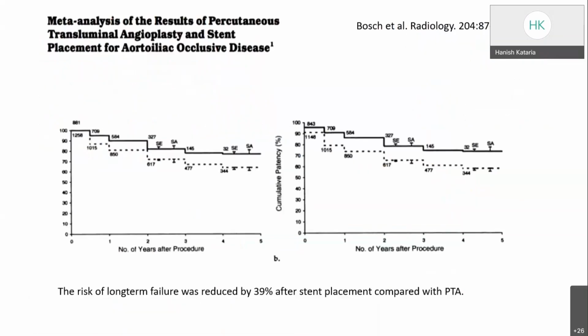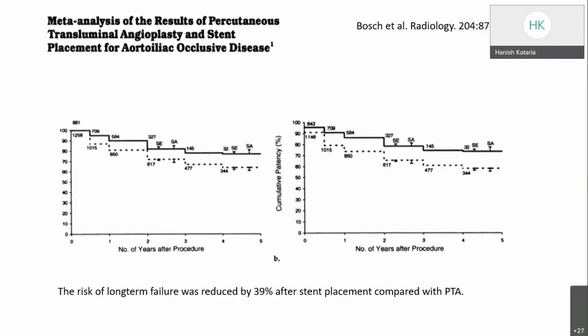But then Bosch et al. performed a meta-analysis of PTA and stent placement for aortoiliac occlusive disease in patients who are claudicants and those who have critical limb ischemia. First, they found that claudicant patients have better patency rates than patients with chronic limb threatening ischemia.